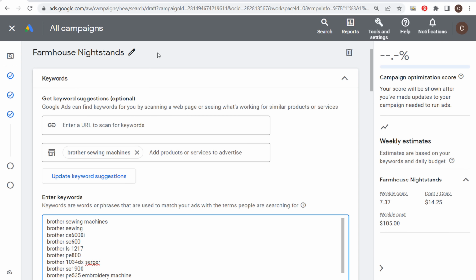Now, you may have a completely brand new website that you've just built. There's a bunch of pages, and you're not sure where to get started. This is where the Google Keyword Planner comes in handy.